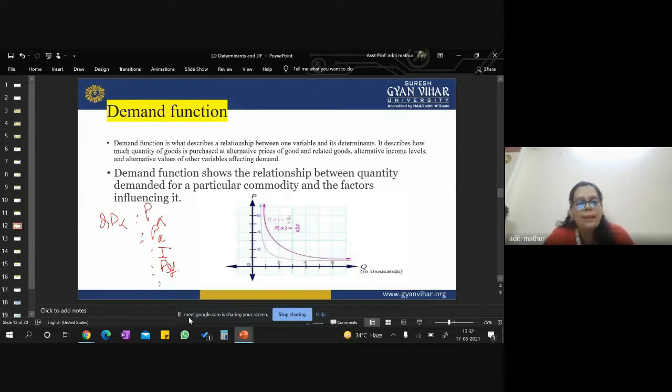So it can be anything. On one side of this relationship, one variable is common and fixed, that is the quantity demanded, and you are comparing it with the other determinants, right?